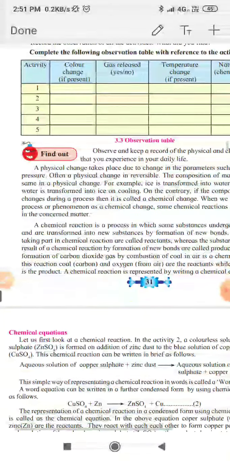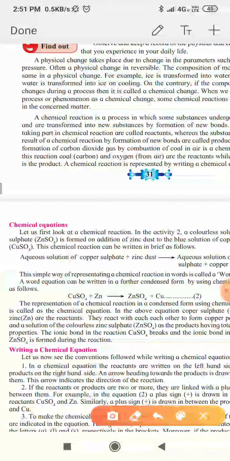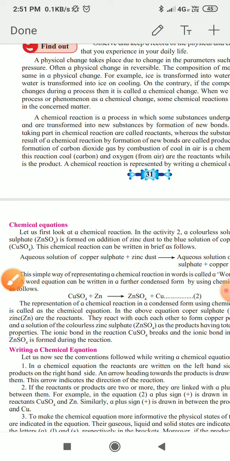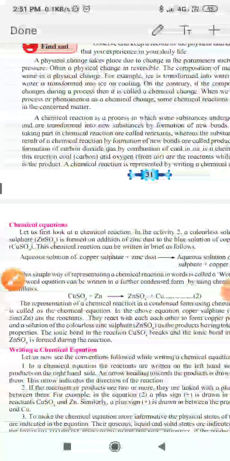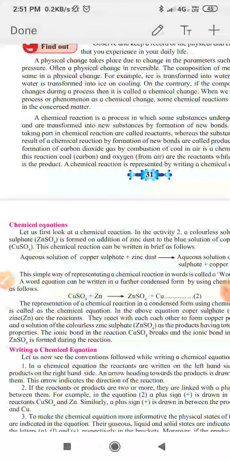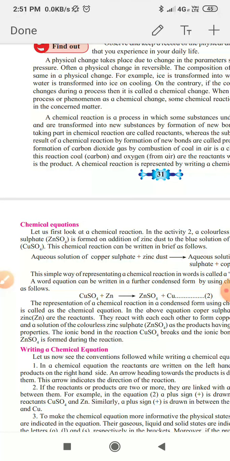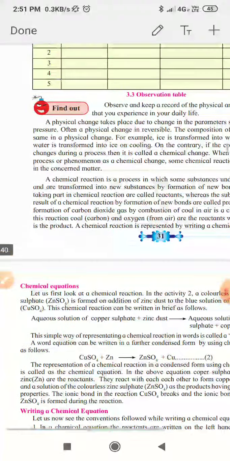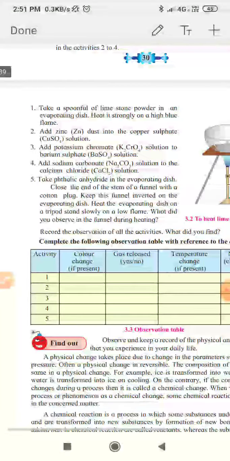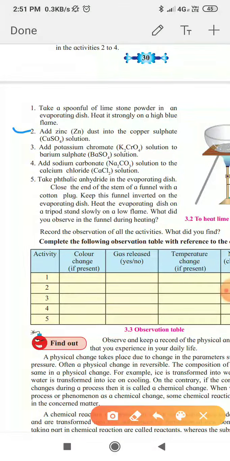Then the next point is the chemical equation. In the second activity, a colorless solution of zinc sulfate is formed on addition of zinc dust to the blue solution of copper sulfate. This chemical reaction can be written in brief as follows. In the second activity, add zinc dust into copper sulfate solution.